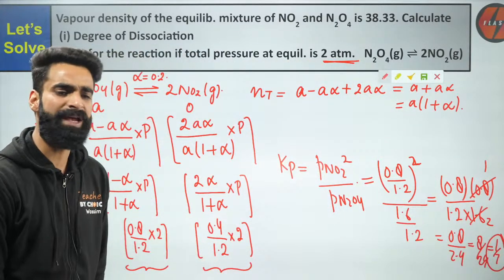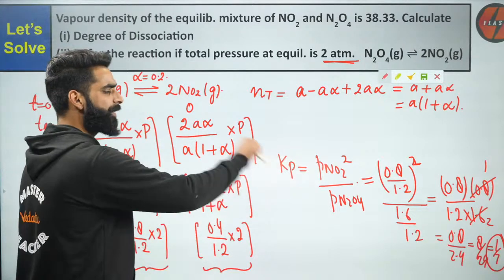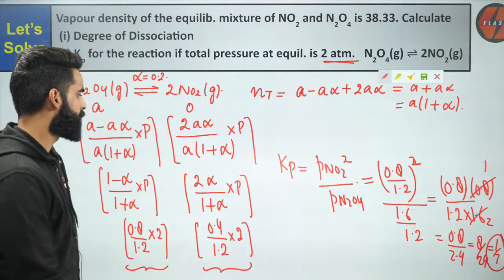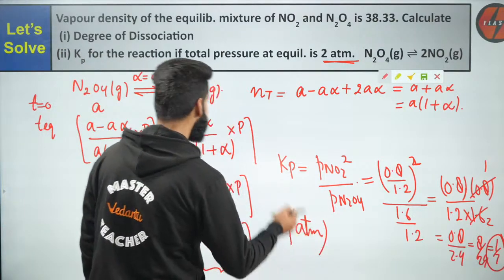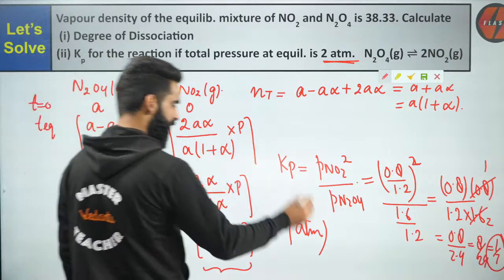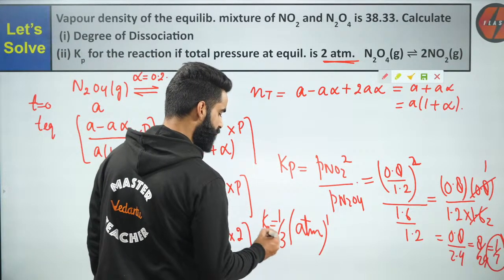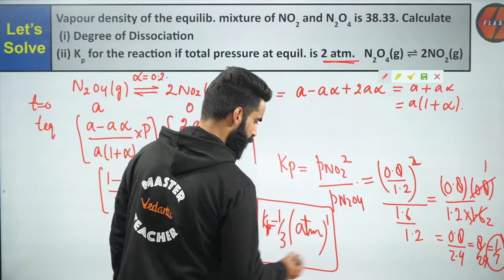Can you let me know the units of Kp as well? Absolutely, you can do that. Units of Kp are going to be atm to the power delta Ng. What is delta Ng for this reaction? 2 minus 1, that is 1. So Kp value is going to be 1 by 3 atm to the power 1.